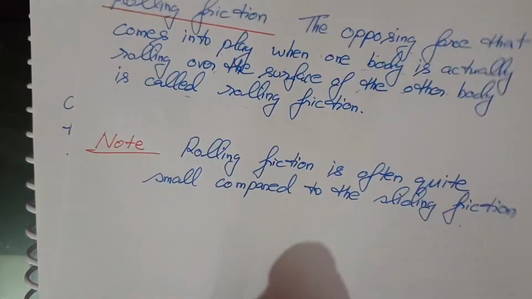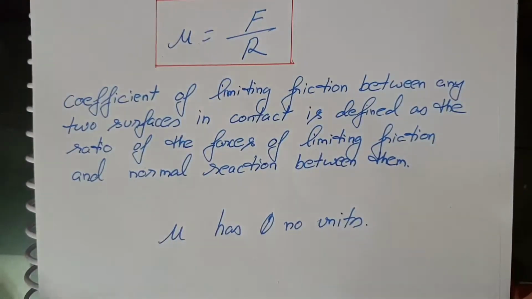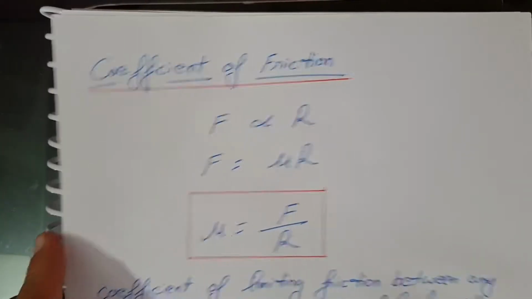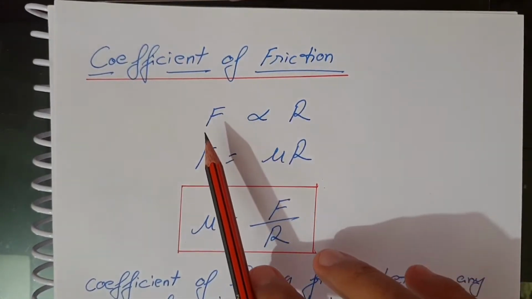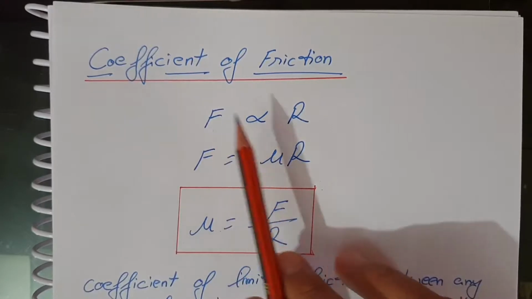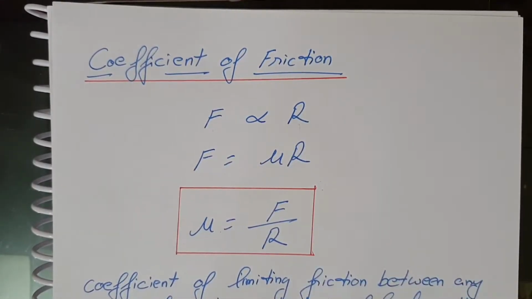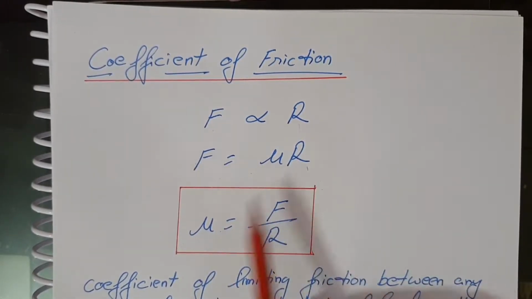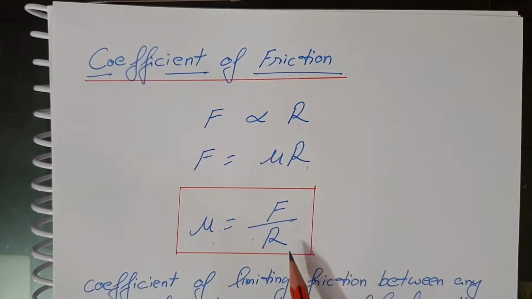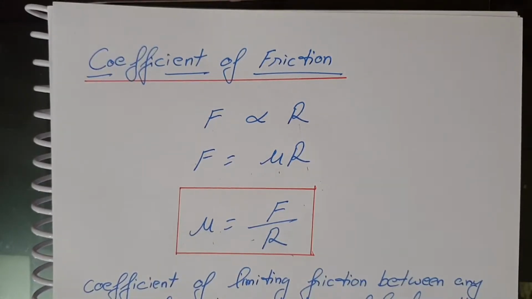Now the next point is coefficient of friction. We know that the limiting friction is directly proportional to the normal reaction, and this F is equal to mu R, or you can write mu is equal to F by R, where this mu is the constant of proportionality and is called the coefficient of limiting friction between the two surfaces in contact.